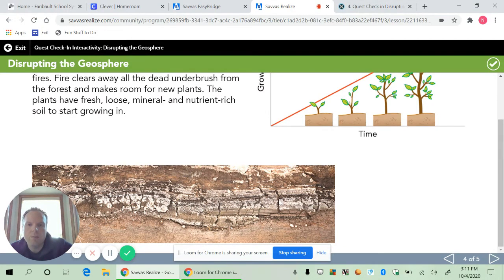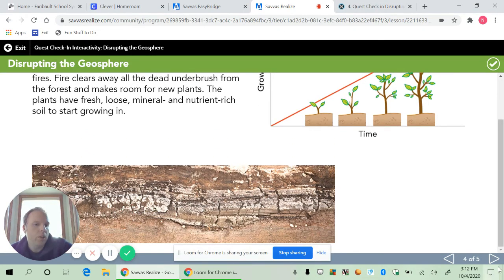You can see lots of black, probably carbon and ash, in the soil. And plants can really benefit from that. You can see the roots can very easily penetrate into the ground. They have carbon from the fire that they can use to help grow and produce sugars. And remember, plants make oxygen for us too. So this soil would be very beneficial for plants after a forest fire.